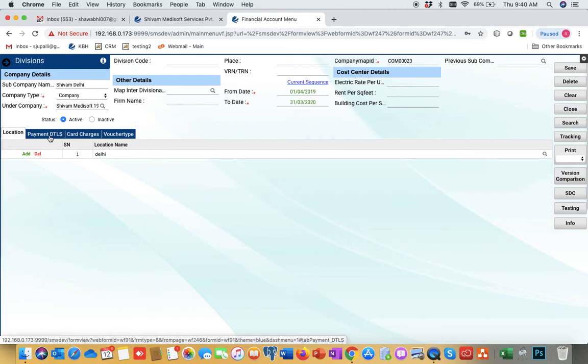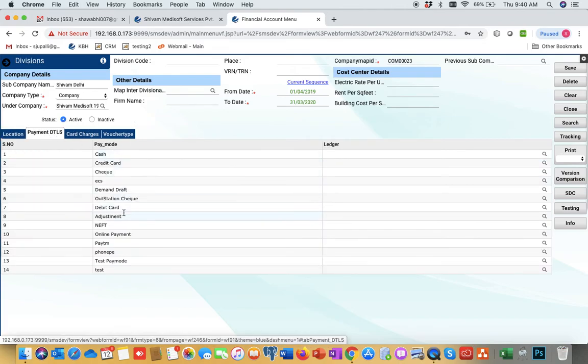Next one is payment details. These are the payment modes of our software. All the payment modes will come by default. Here we have to map the ledgers. Suppose in the Delhi location we did some OPD billing, which you already know from the earlier video, with a cash payment mode. Where does it have to post? Suppose we have a cash account, credit card account, cheque account, debit card account.